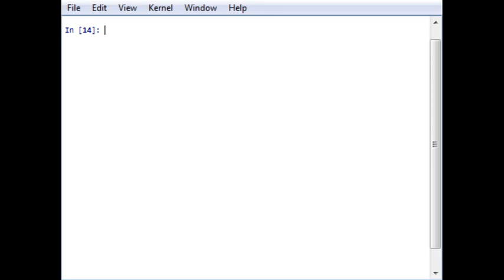The syntax is similar to the previous examples. If I comment this out and write the syntax here, it is quite similar. It requires a start point, a stop point, the number of points which is required, and the endpoint, which by default is true. But you can also provide the base, whether it is log base 10, 5, 9, or natural log, and the data type, whether it is complex, integer, or float.